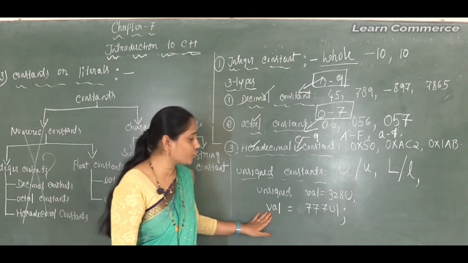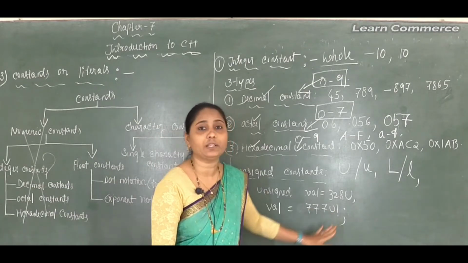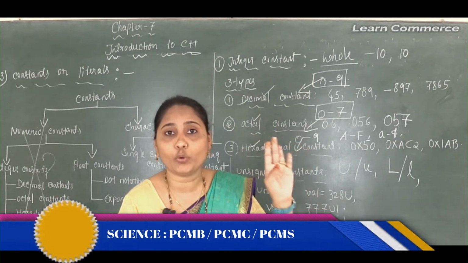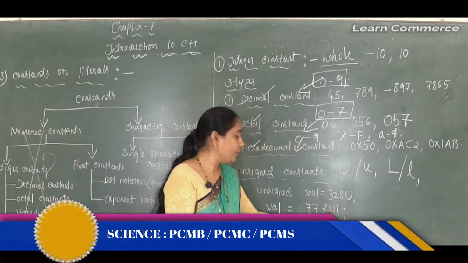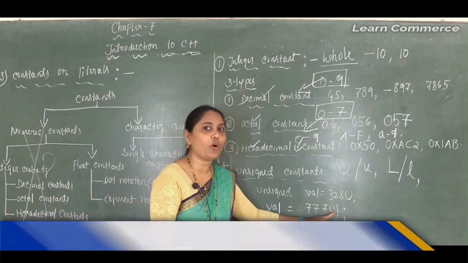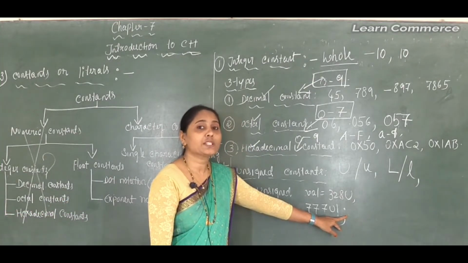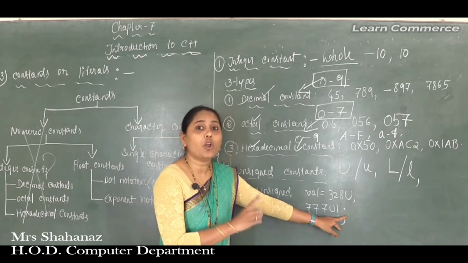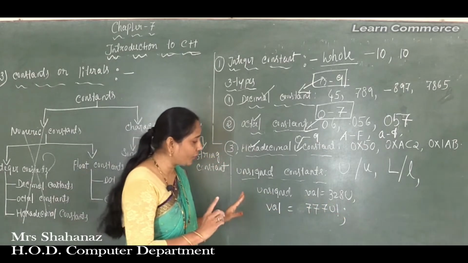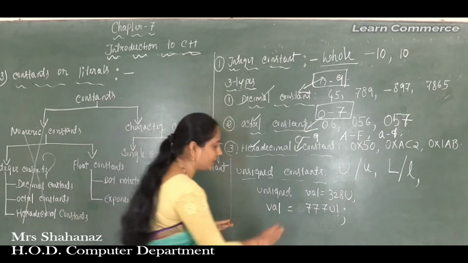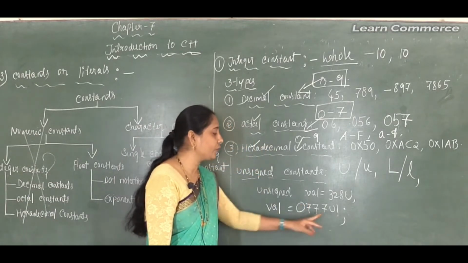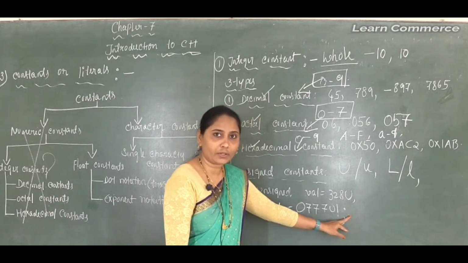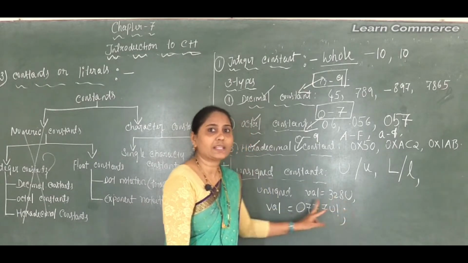And the next example: value is equal to 777UL. The full form of UL is unsigned long. We can use capital U or small u, and capital L or small l here. So the meaning of UL is unsigned long, that means it is a long number. And if you are using a leading 0, as in 0777UL, which type of number is this? We can say it is unsigned long type as an octal constant.